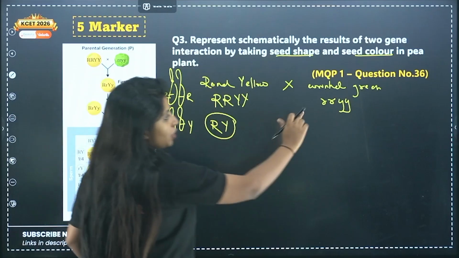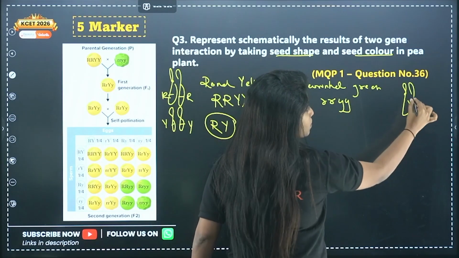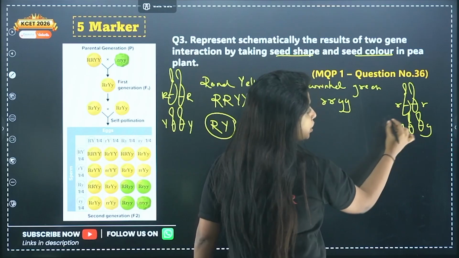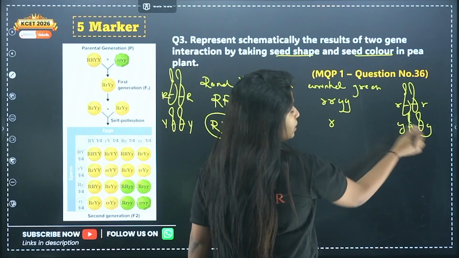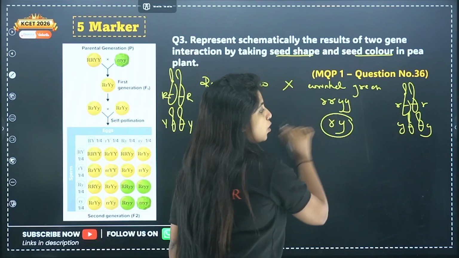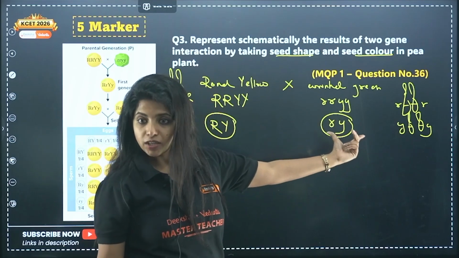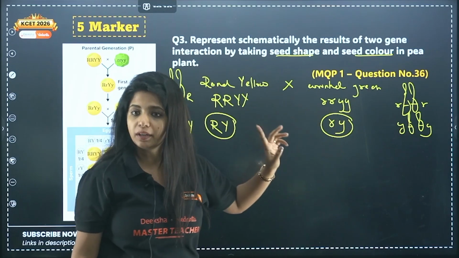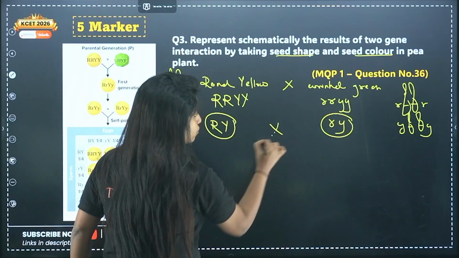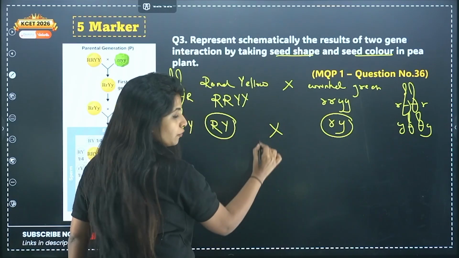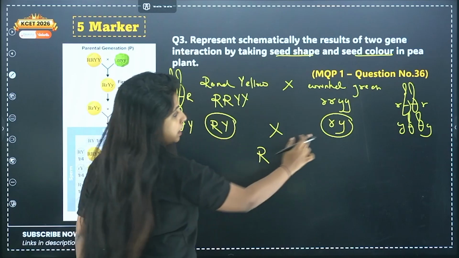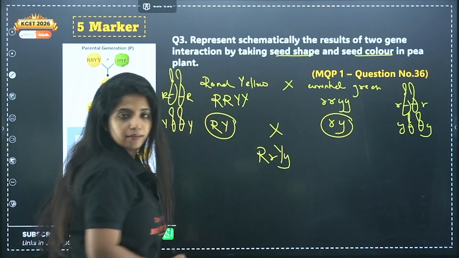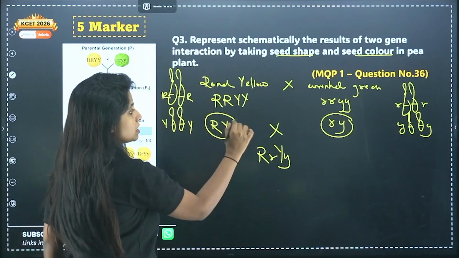Similarly, my dear children, for this particular parent, whatever you do, from this pair small r will come. From this pair, only small y would be coming. So all the gametes are going to be like this. There are 4 types of gametes which can be formed, but all of them are the same, which is why I'm just writing once. Now when the gametes are fused, you get capital R from here and small r from there. You get capital Y from here and small y from there. Right? So this looks like this.